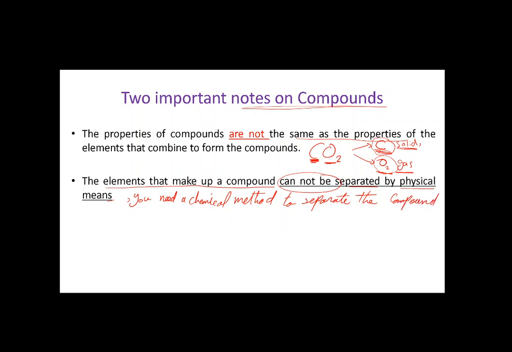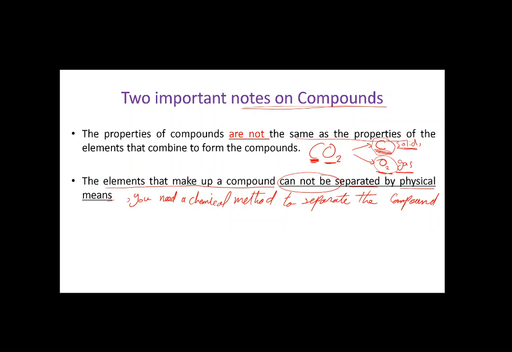Okay? Although actually, to be honest, if you heat up a compound to a very, very high temperature, which is not common in daily life, sometimes you can decompose it. You can decompose the chemical compound using heat, for example.